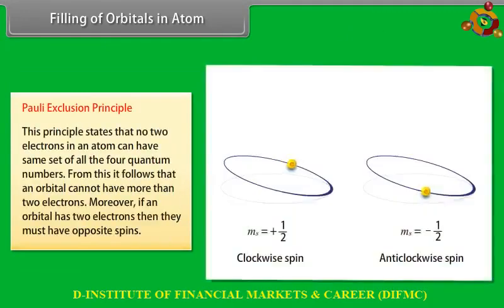Pauli's exclusion principle. This principle states that no two electrons in an atom can have the same set of all four quantum numbers. From this, it follows that an orbital cannot have more than 2 electrons. Moreover, if an orbital has 2 electrons, then they must have opposite spins.